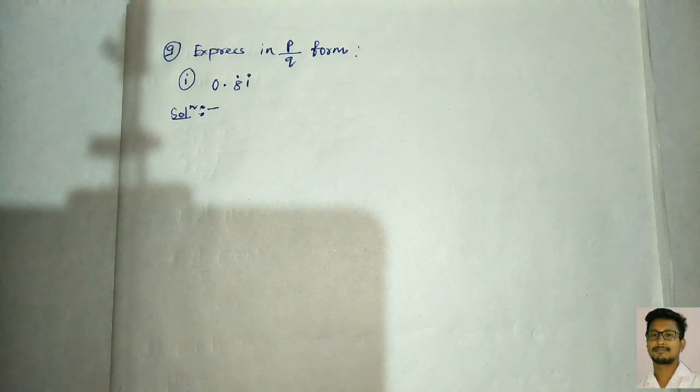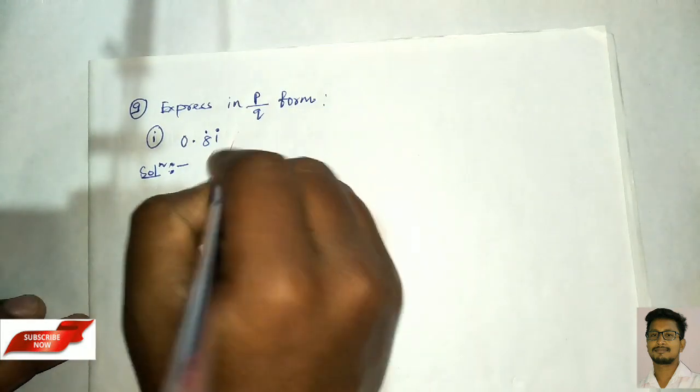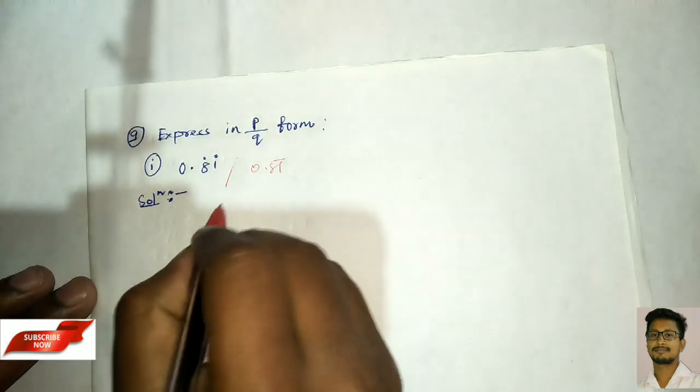Okay, we'll continue now. Question number 9. What is given? They are asking to express it in the form of p by q, and they have given here 0.8 dot 1 dot. It's almost similar to a bar. Okay, it's similar to a bar, or you can write it as 0.81 bar. It's similar.